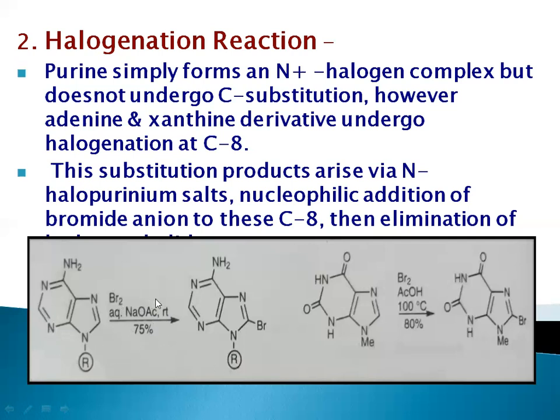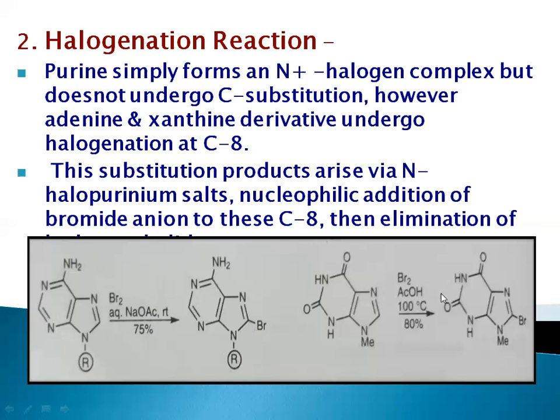After that, we added Br2, right? As we said, in adenine and xanthine, the halogenation will take place at the carbon 8 position, right? So the Br atom, which is a halogen, is going to react or attack on the 8th position. So finally we will get this product.